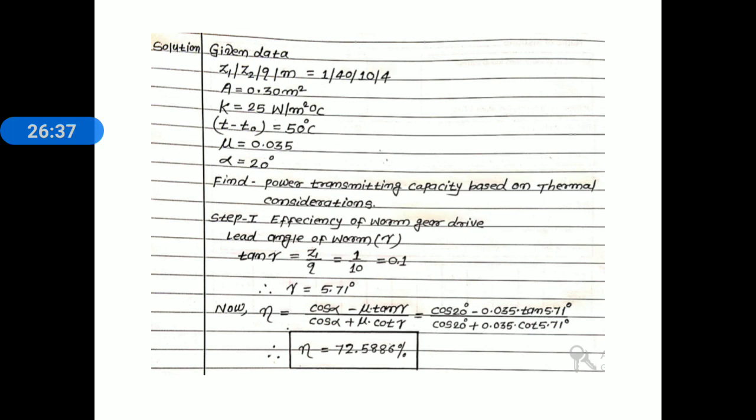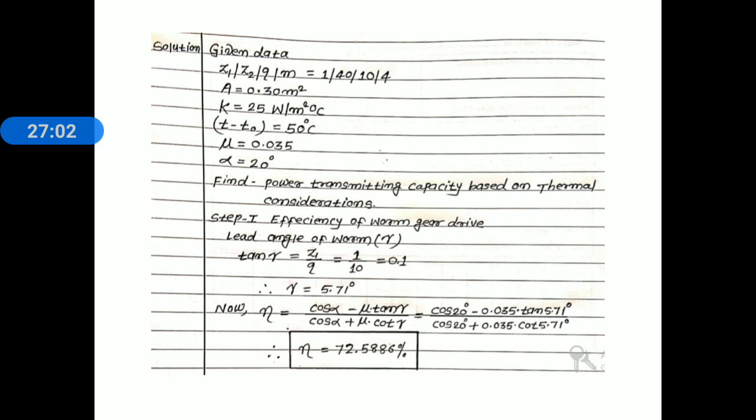Now here move toward the solution. Step number one, efficiency of worm gear drive. Lead angle of worm gamma: tan gamma is equal to Z1 divided by q, number of starts divided by diameter quotient. Number of starts is 1 divided by 10, and we get a value 0.1, and take the tan inverse of 0.1, we get a lead angle 5.71 degree.